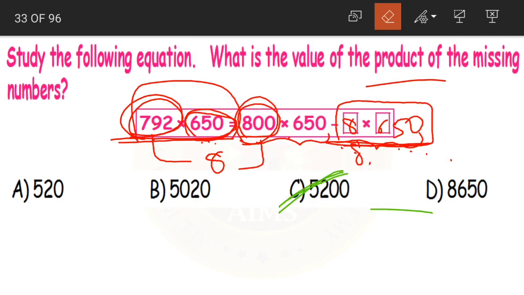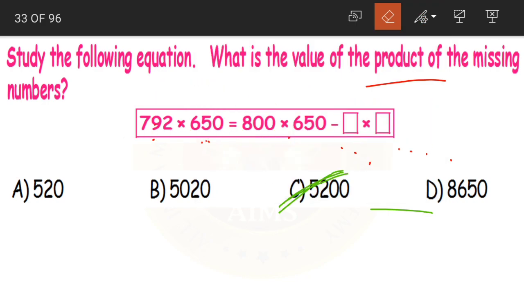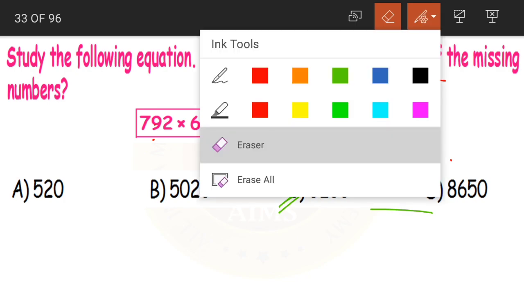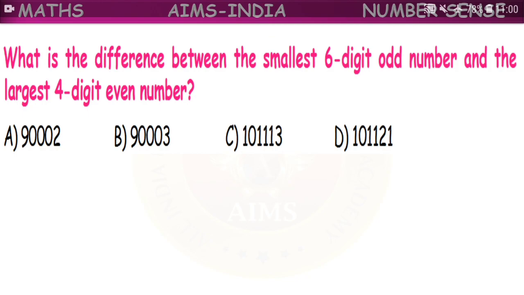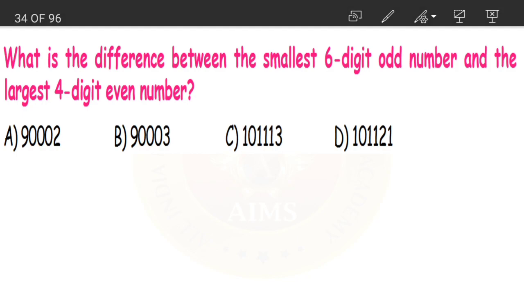Clear children? Yes, only subtracting 8 won't be enough. As we have multiplied 800 with 650, we need to multiply 8 also with 650. Option C, 5200 will be the correct answer. Moving on to the next question.